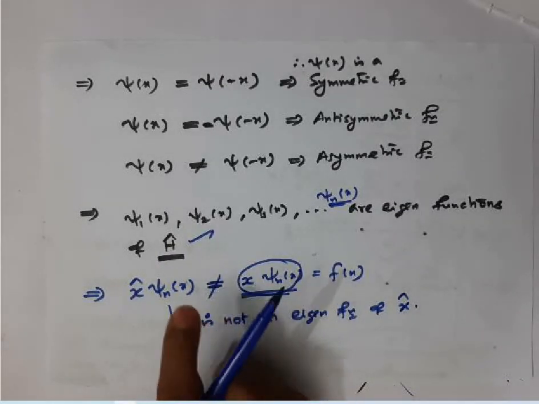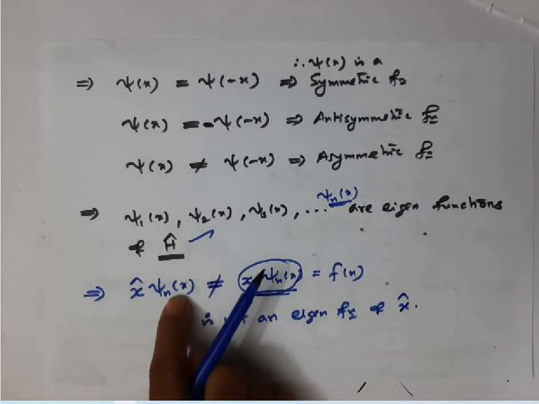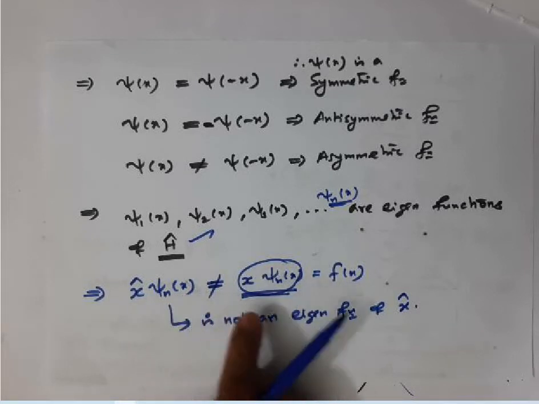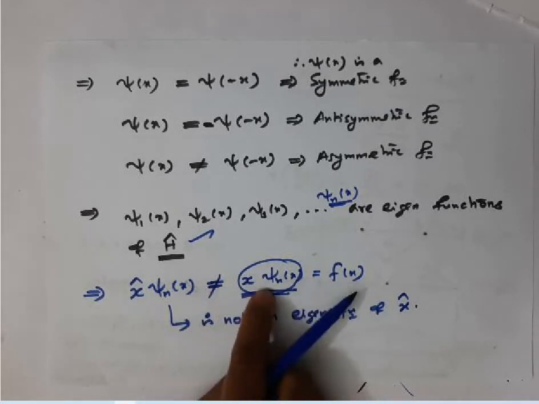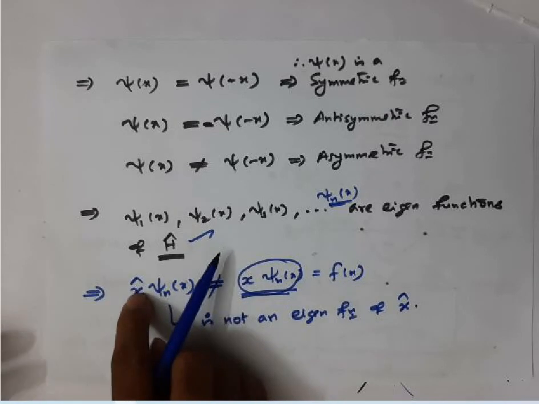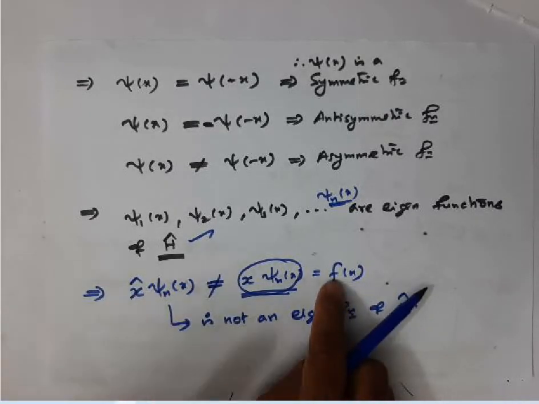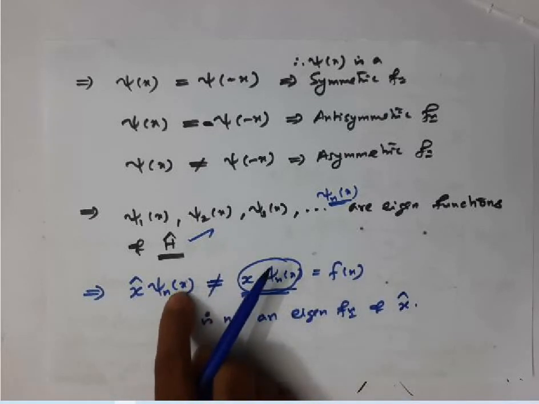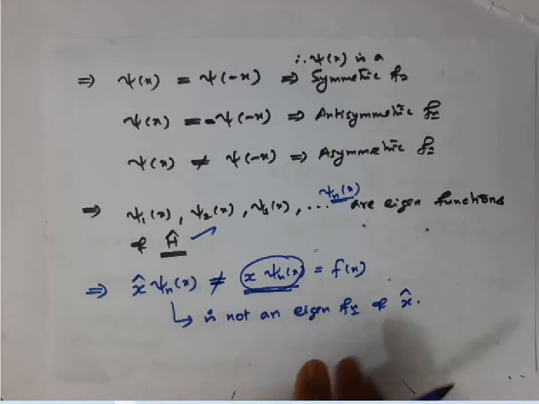But when you apply the position operator to the function, the function gets modified. You will get a new function. Therefore, we can say that psi n of x is not an eigenfunction of the position operator.